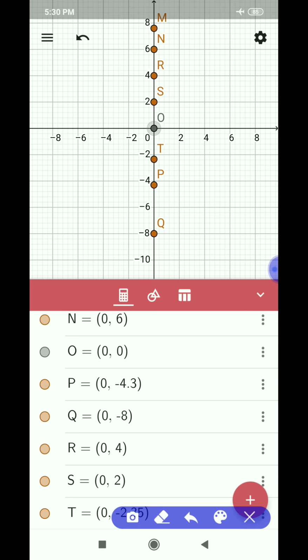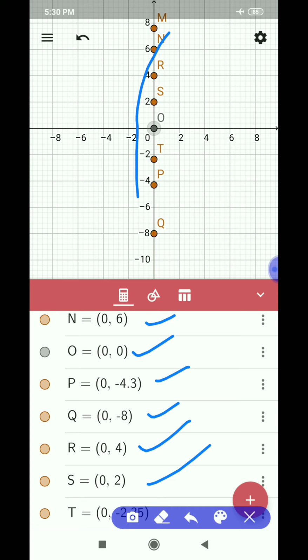Observe the points (0, 4), (0, 2), (0, minus 8), (0, 4.5), (0, minus 4.3), (0, 6) and so on. That means if the x-coordinate or abscissa is 0, then the points lie on, yes, you are right, the y-axis.